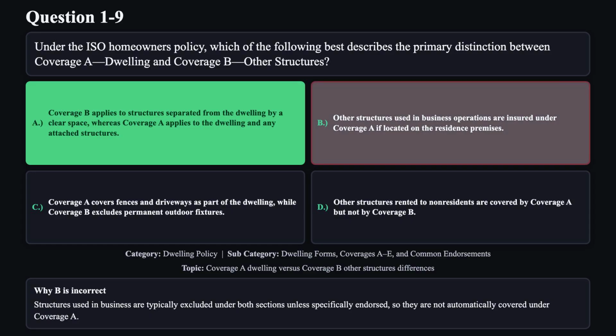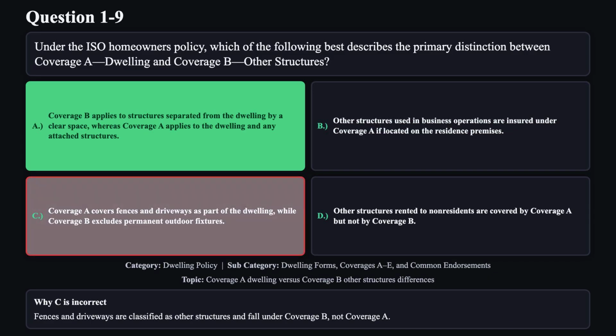Reason B is not correct. Structures used in business are typically excluded under both sections unless specifically endorsed, so they are not automatically covered under coverage A.